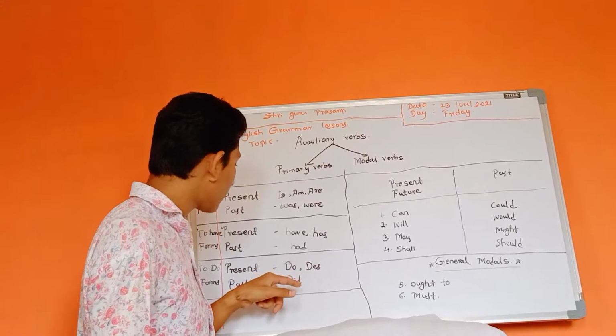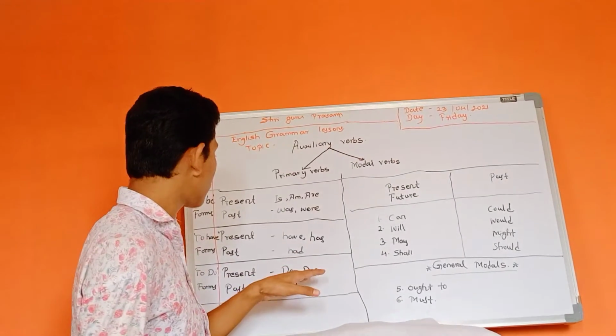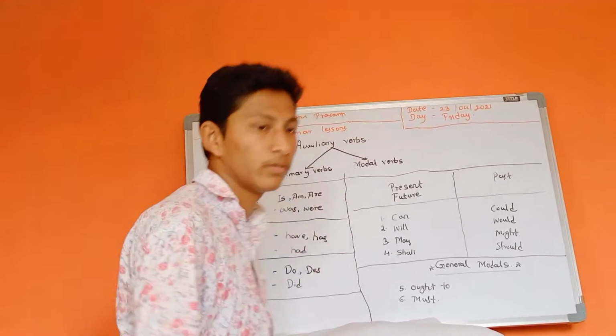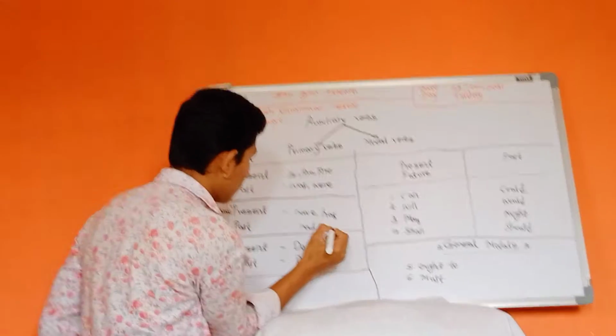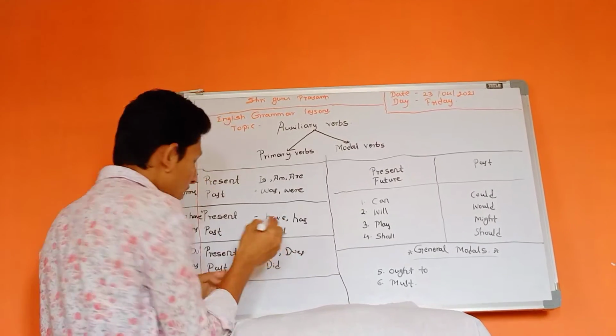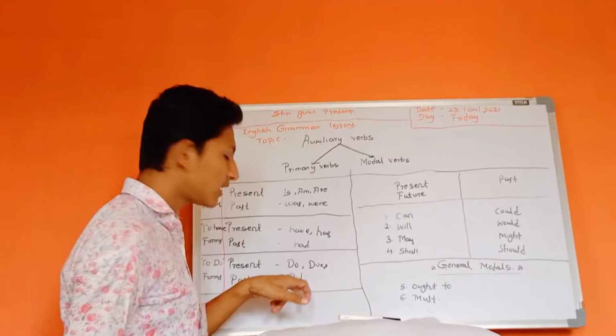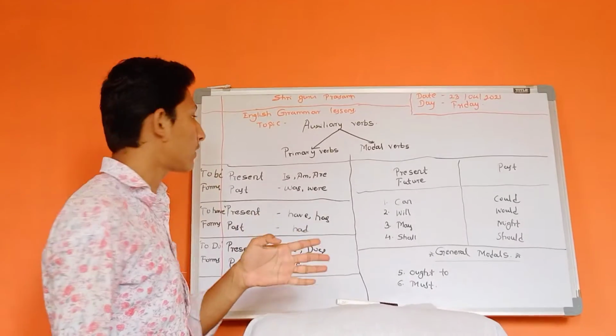Do and does, sorry, forgive me, it should be do, does. And did is used in the past tense. It is for plural and singular also.